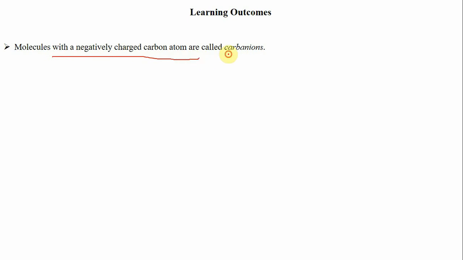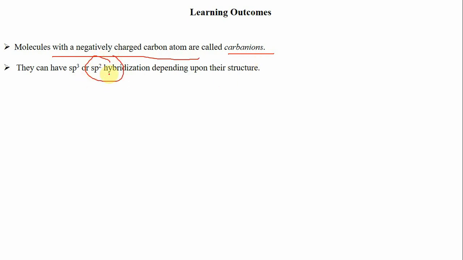Okay, so in this online lecture, we have learned about carbanions. Molecules in which negative charge is present over carbon are called carbanions. They have a total of 8 valence electrons, 3 covalent bonds, and they are nucleophilic in nature. Now, these carbanions can have sp3 hybridization or sp2 hybridization. In case these carbanions are stabilized by resonance or a delocalization effect, they acquire sp2 hybridization. For example, benzyl carbanions or allyl carbanions have sp2 hybridization.